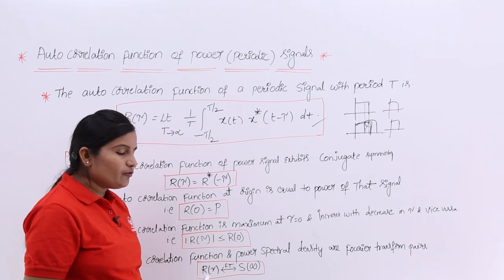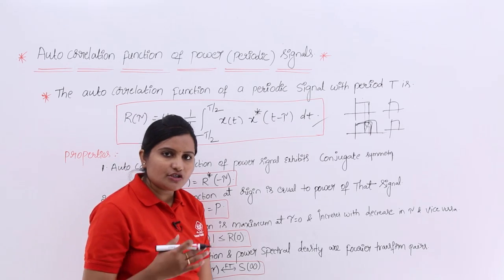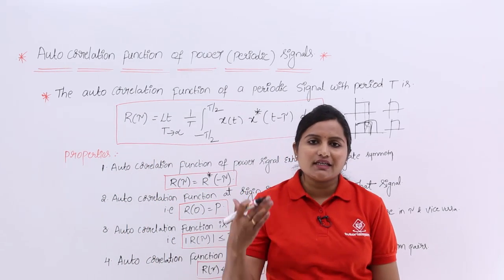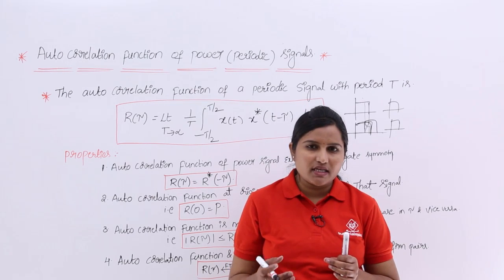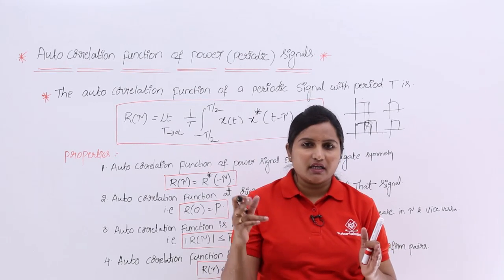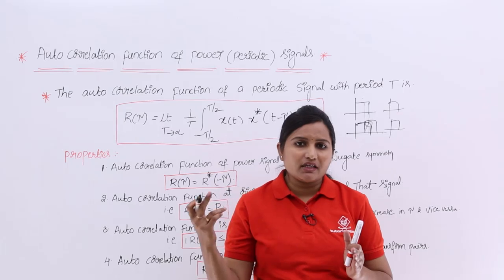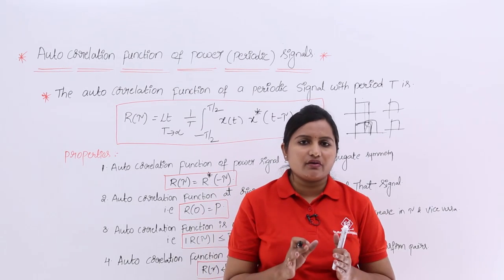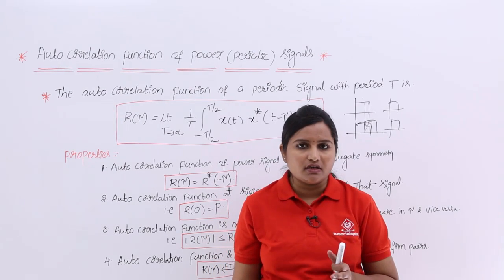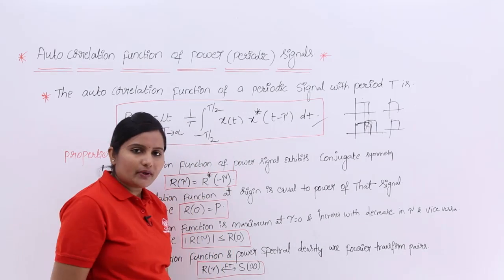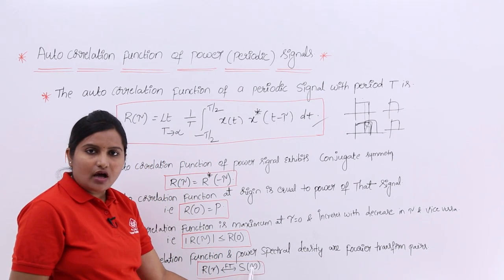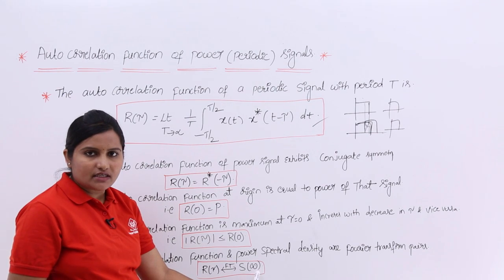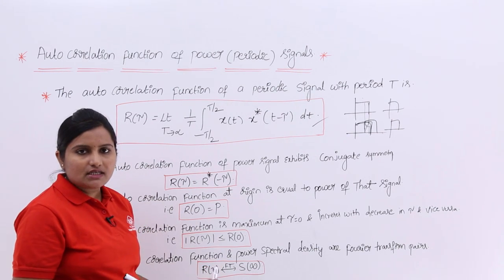When you consider the Fourier transform of autocorrelation function, you get your signal spectrum squared. Signal spectrum squared is nothing but power spectral density if the signal is a power signal. So, the fourth property states that the Fourier transform of R of tau always gives you power spectral density.